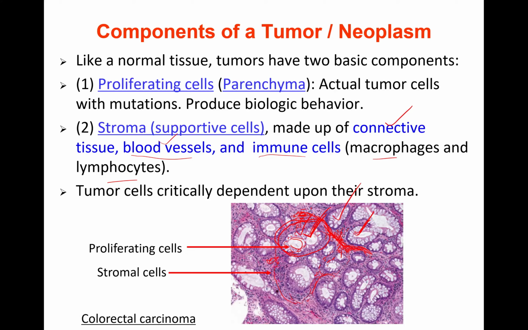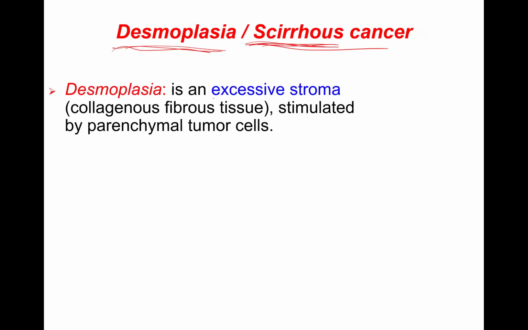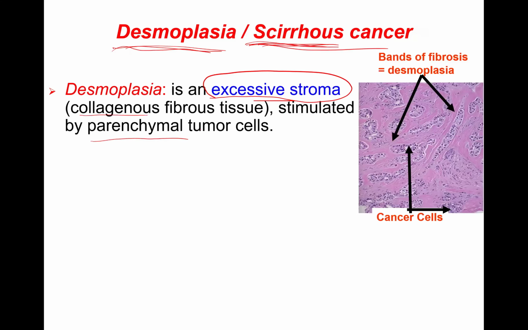And this is how it is encountered in exams. In exams, you encounter certain questions. When we have a lot of fibrous tissue in the tumor, we use the term desmoplasia, or scirrhous cancers, like cirrhosis, fibrosis. Desmo means collagen, fibrous tissue, which the stroma contains in these tumors. So desmoplasia is an excessive stroma, that is, collagen, stimulated by the parenchymal tumor cells, right?